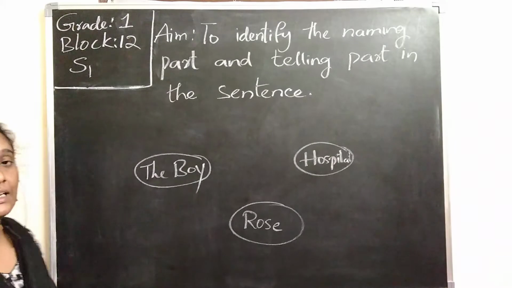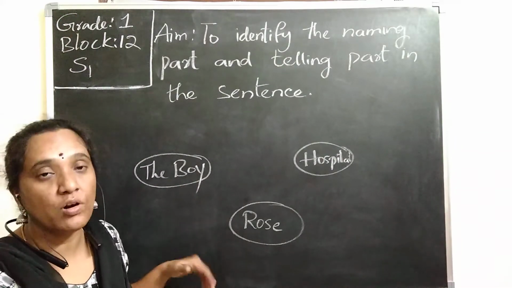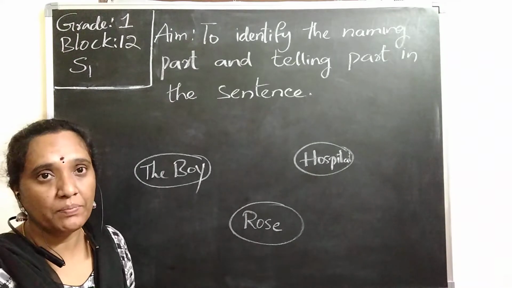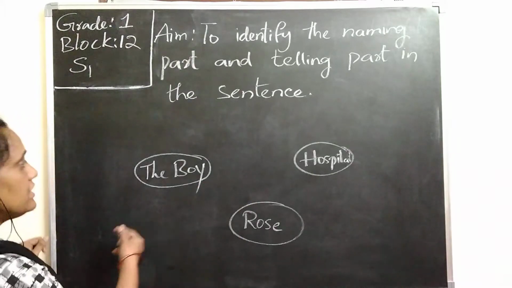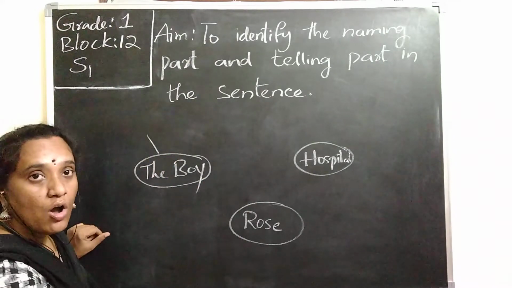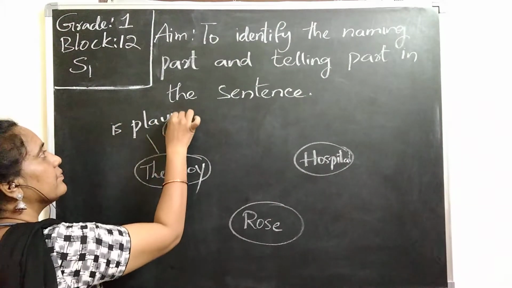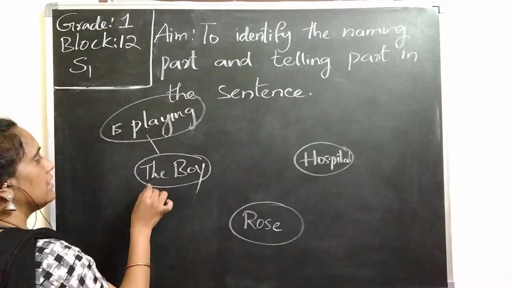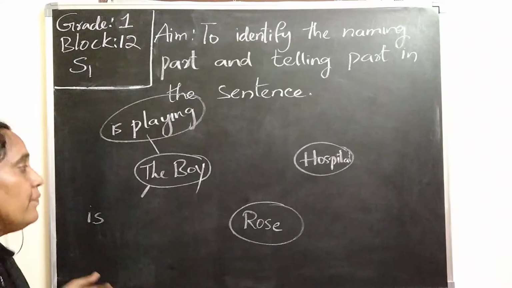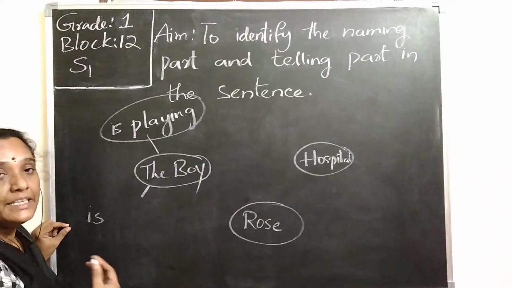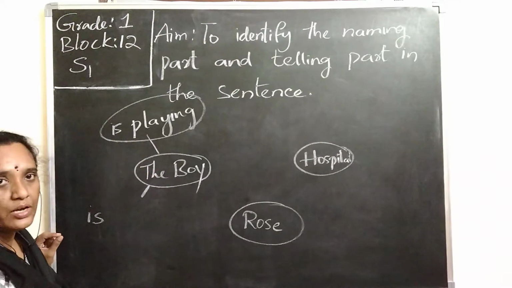Now what can I tell? I can tell something about the boy, how he looks, what he is and what he does. Some action of the person or how the person looks. Based on this we can write. Now if I say the boy, the boy is playing. The boy is doing some other work. I can say the boy is dancing. The boy is singing. Whatever action the boy is doing, we can say.